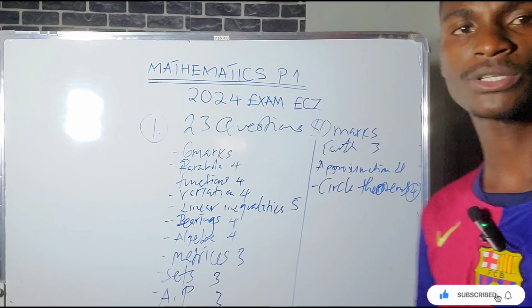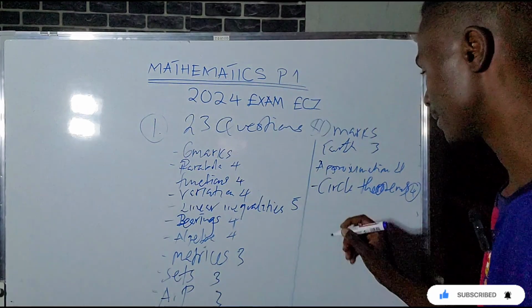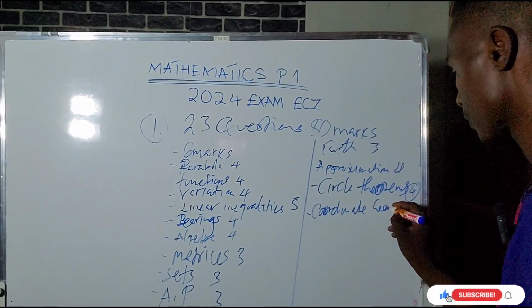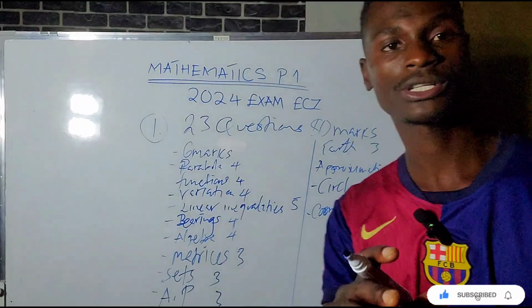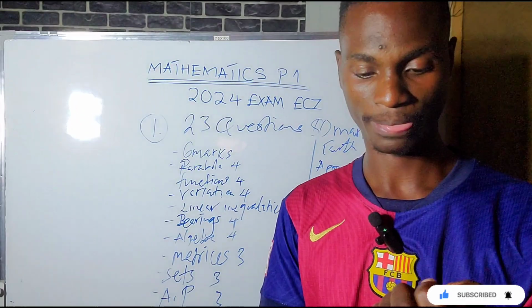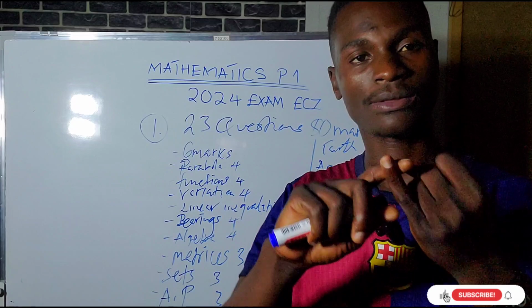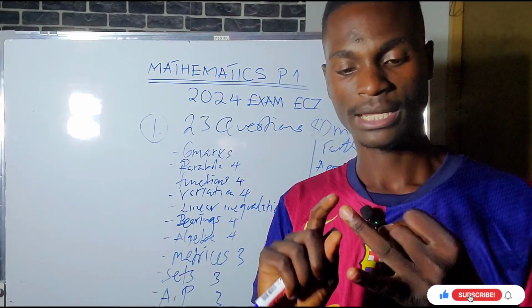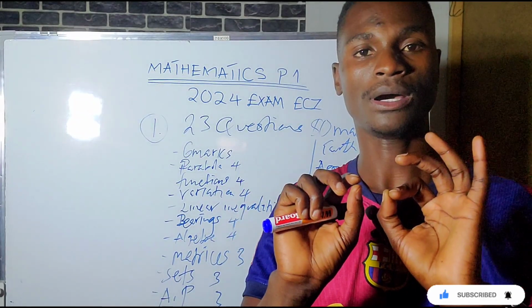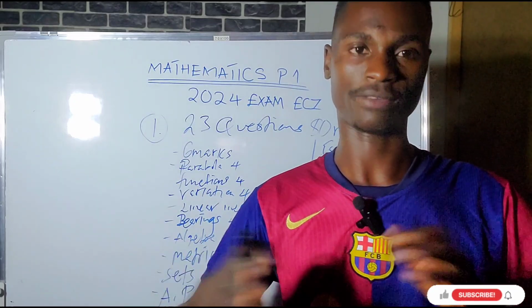What else should you expect tomorrow? Coordinate geometry. That is good. On coordinate geometry, these are the questions that you should expect tomorrow. The first question, they can ask you either on gradient. If it's not gradient, then it is coordinates of the midpoint. If it's not the midpoint, then it is the distance between 2 given points.